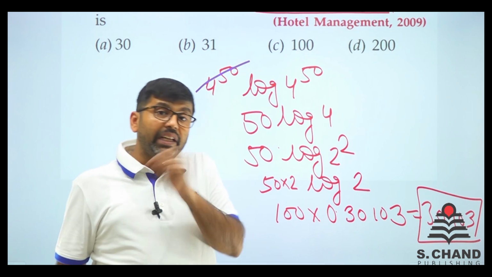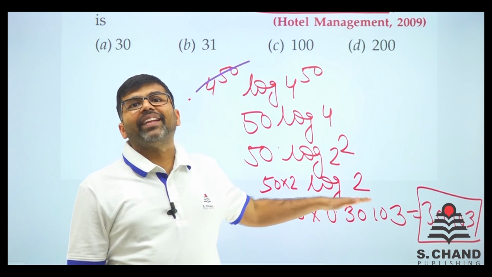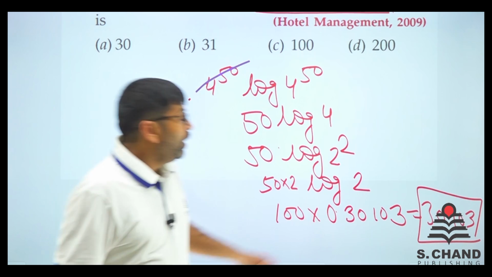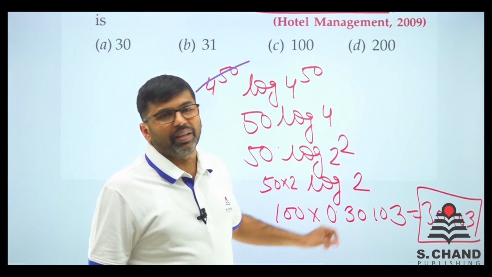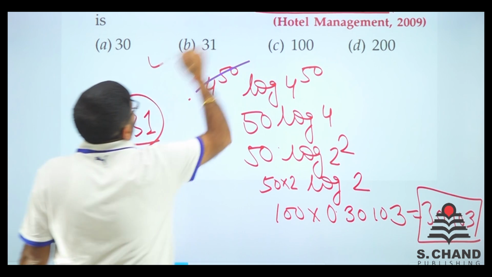And if you remember the theory part, the number of digits is 1 more than the mantissa. So 30 point, not mantissa, sorry, 1 more than the characteristic, right? So 30 plus 1, the answer is 31.